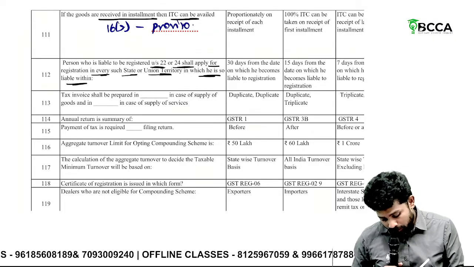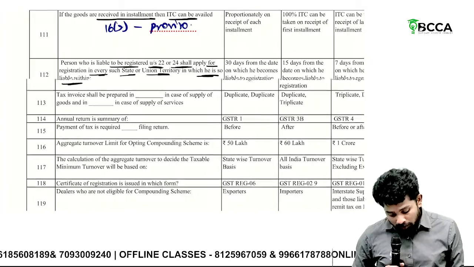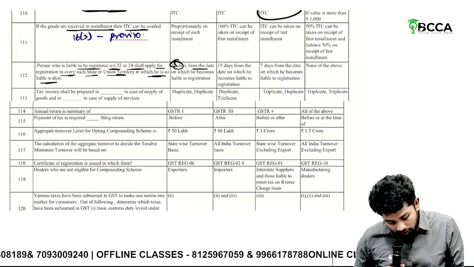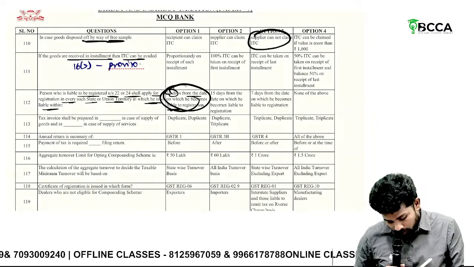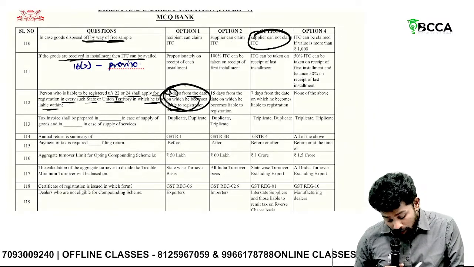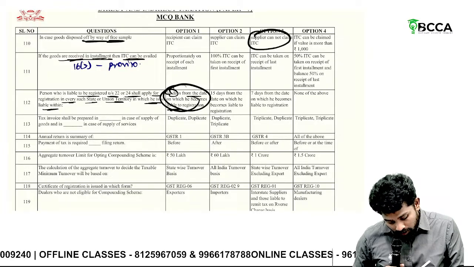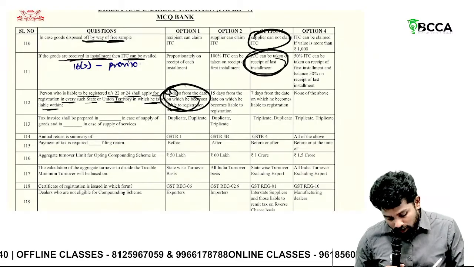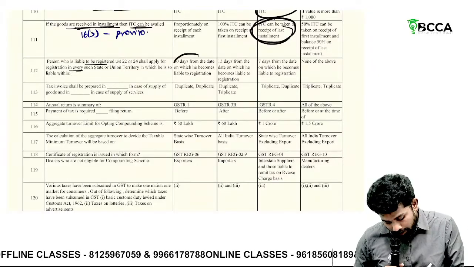Within how many days should he apply? Within 30 days from date of liability. Sir, the answer is, when the goods are received in installments, ITC can be taken only on receipt of last installment, option 3. Understand? Here it is 30 days from the date.